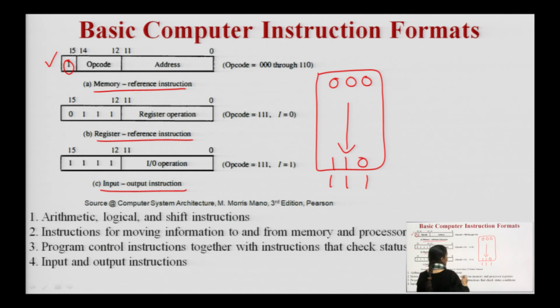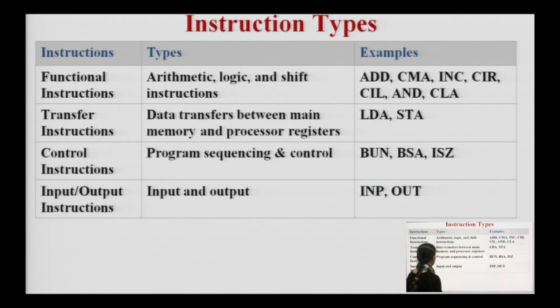Now what is left is 111. This 111 is known as D7. So, if I is 0, that means we have register reference instructions, meaning we are specifying the different registers, and if this is 1, that means we now have 4 ones together, and the address will specify the input output operation. In this way we can specify the memory reference instruction, register reference instruction and input output reference instruction.